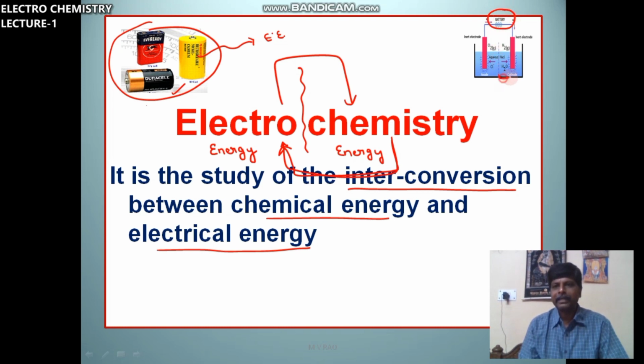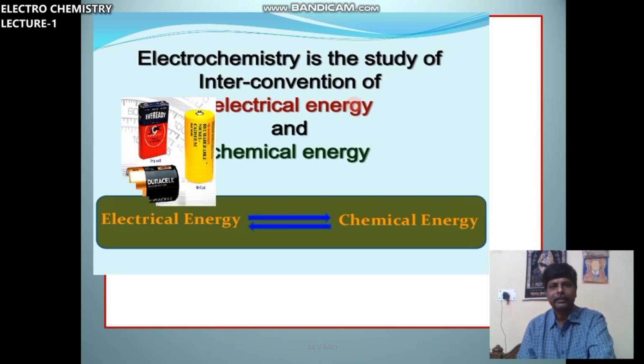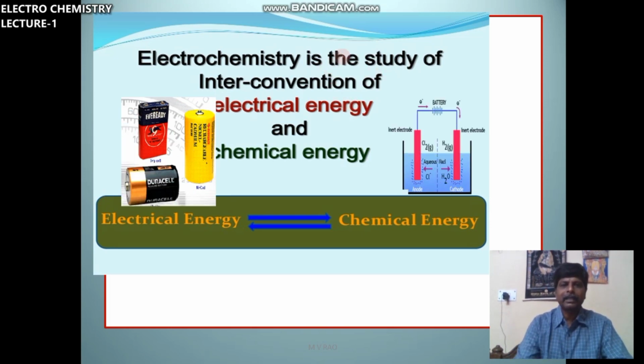By using battery some chemicals are prepared. So that means electrical energy is converted into chemical energy. So electrochemistry is the study of interconversion of electrical energy and chemical energy.